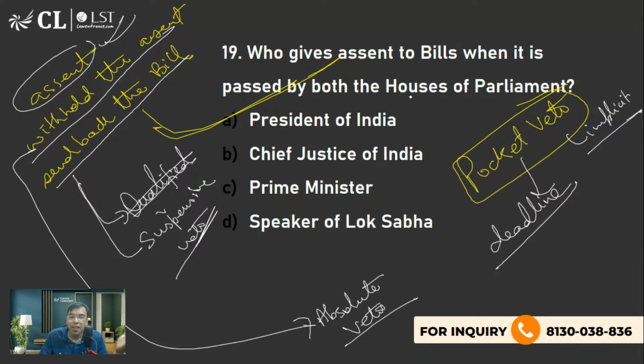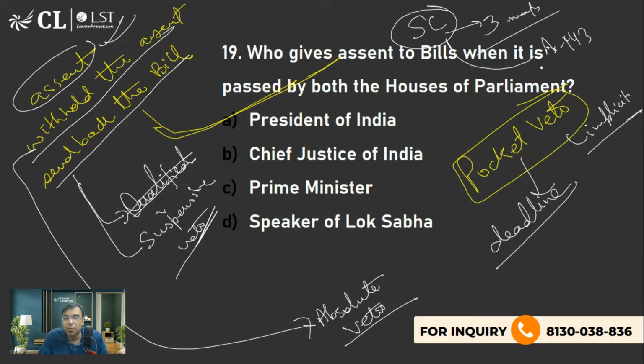Now, last year we have seen a Supreme Court judgment with regards to governors and president signing the bill. तो उसमें बहुत लंबा चौड़ा story है. The story was they had given 3 months time period, है ना? 3 months and in some case 2 months time period. But again, that was a 2-judge bench order. Then again, presidential reference happened in Article 143. The Supreme Court gave advice that no, there is no pocket veto. There is no deadline mentioned in the Constitution.